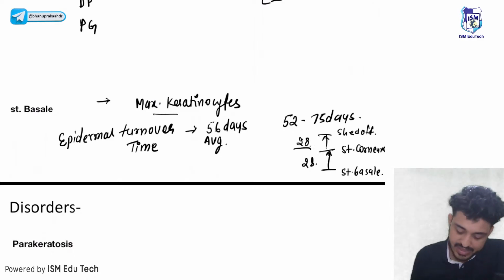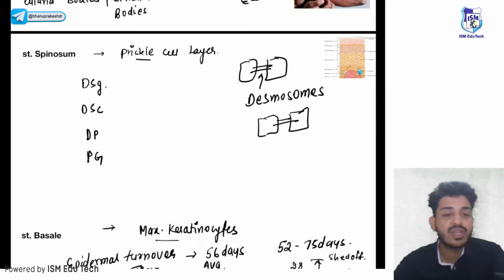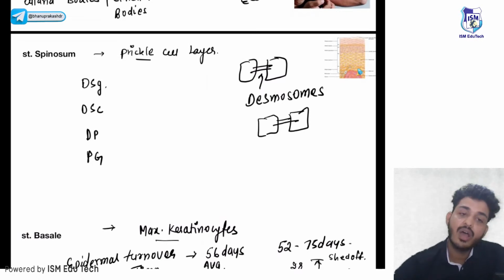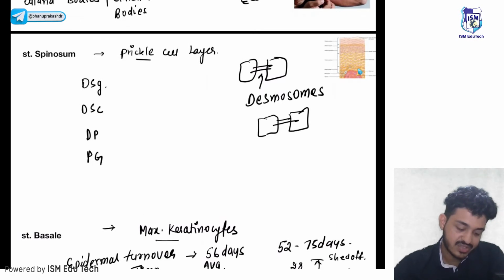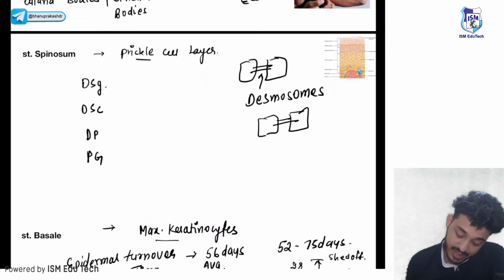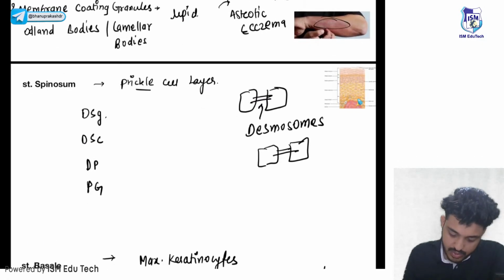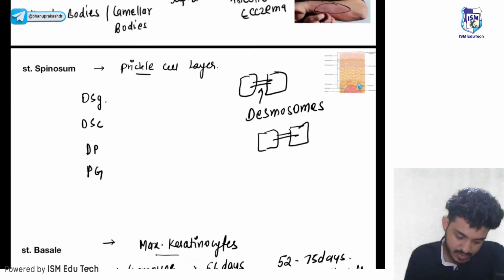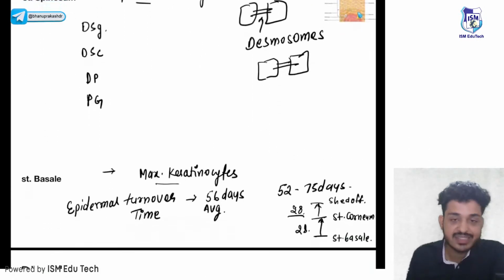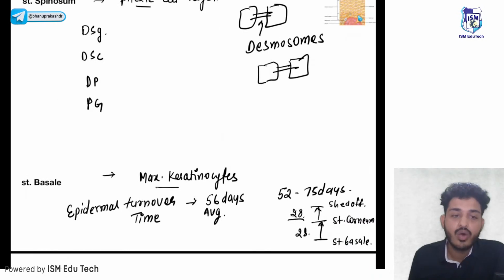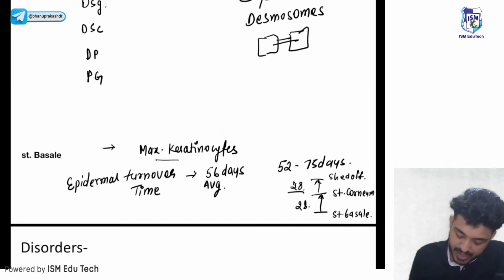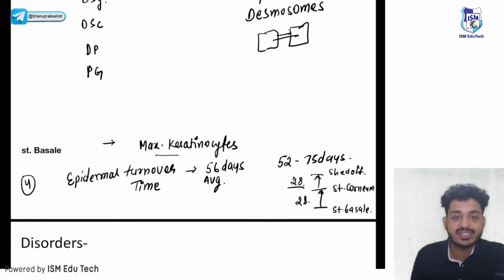Till now we have seen the five layers. In psoriasis, the epidermal turnover time will be 4 days.